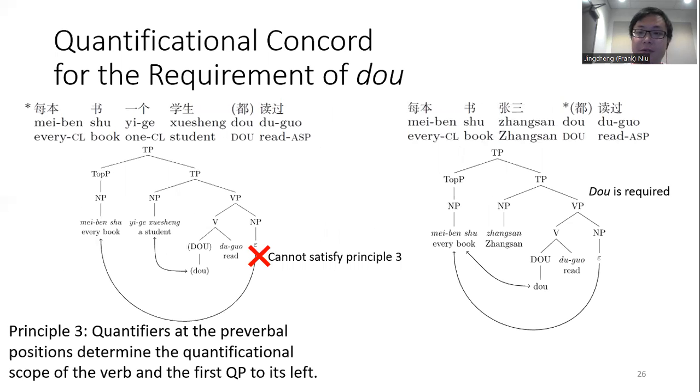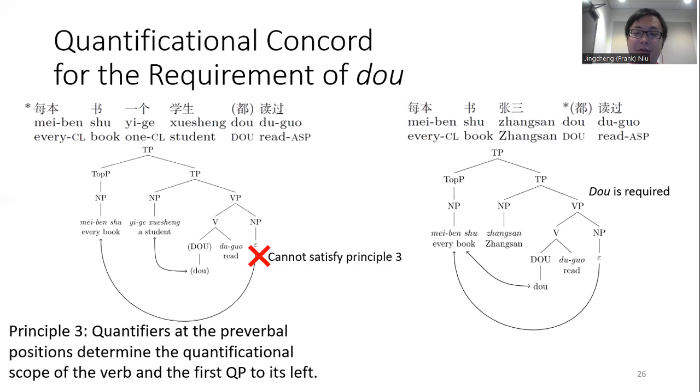So let's first use the quantificational concord to analyze the requirement of dou. Recall that principle 3 states that quantifiers at the preverbal position determine the quantificational scope of the verb and the first QP to its left.